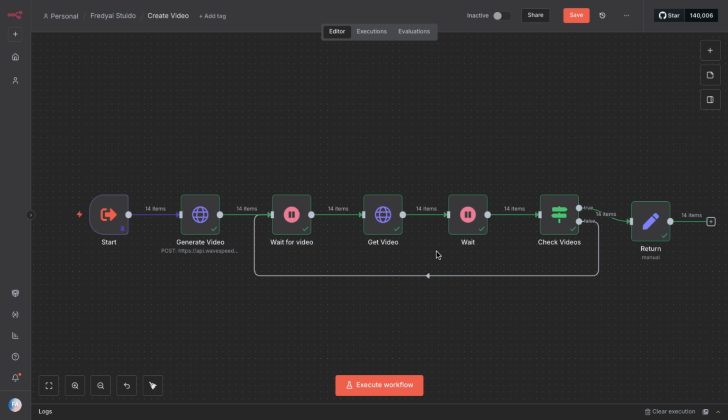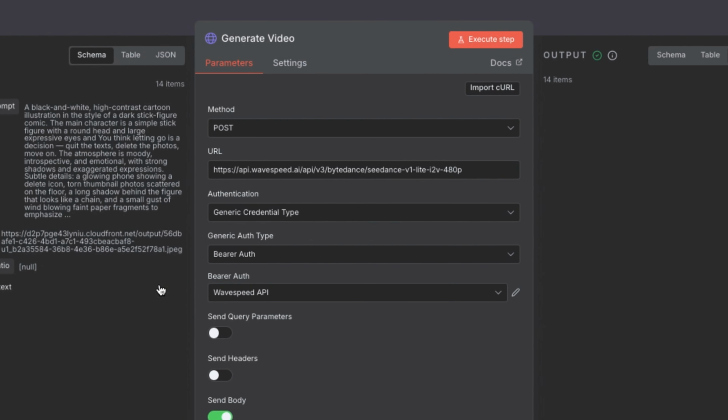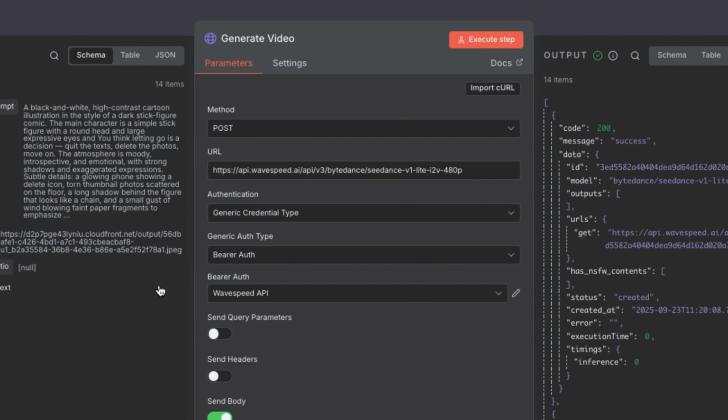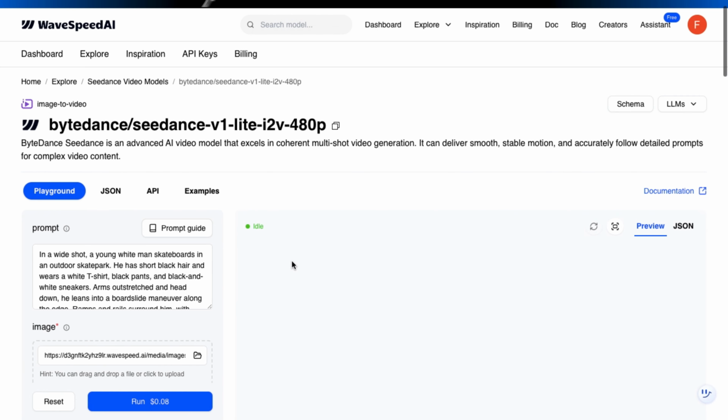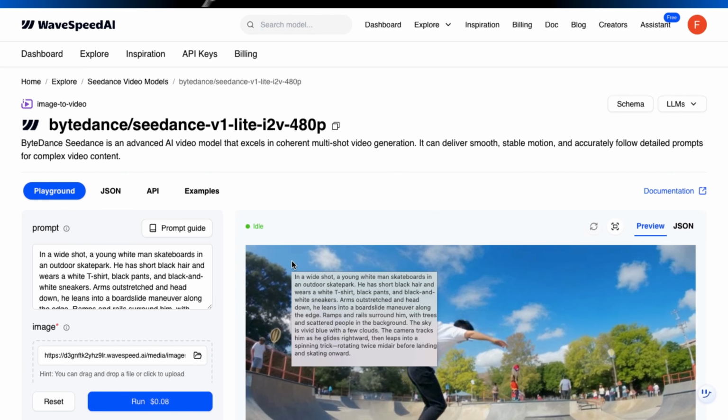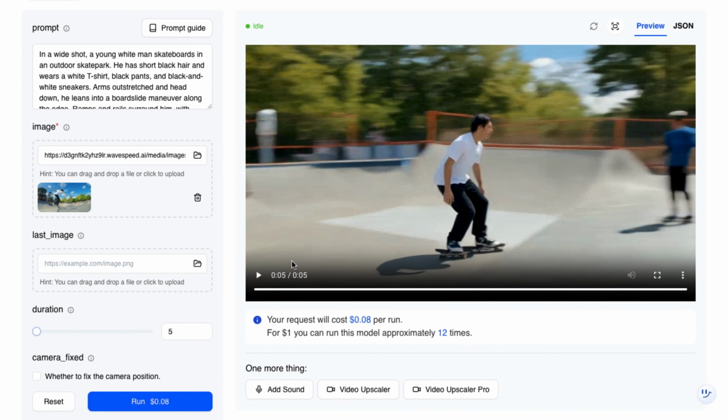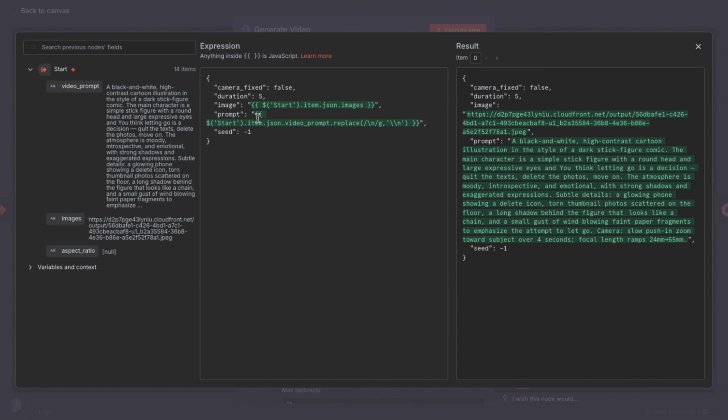If we view the sub-execution of this workflow, you'll see it looks very similar to the previous ones. Opening the Generate Video node, you can see we're sending an HTTP request to wavespeed.ai, the same service we used for generating the images. The only difference here is that now we're using the ByteDance video model Seedance V1, which costs 8 cents per video. This is by far the cheapest option and works perfectly for this style of video. If we look at the JSON body, you'll see that we're passing both the image URL and the video prompt, the same structure we received from wavespeed.ai.